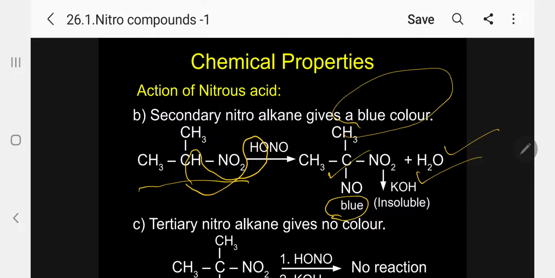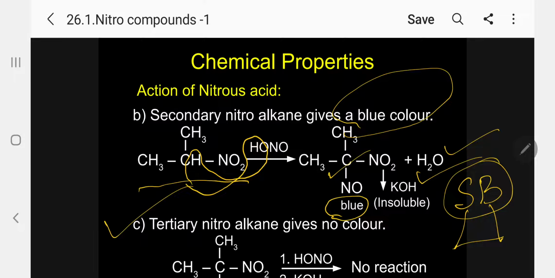Here I can give a guideline to remember. Kindly remember SB, State Bank. Secondary blue. Please remember this. Secondary blue means primary red, tertiary no color.